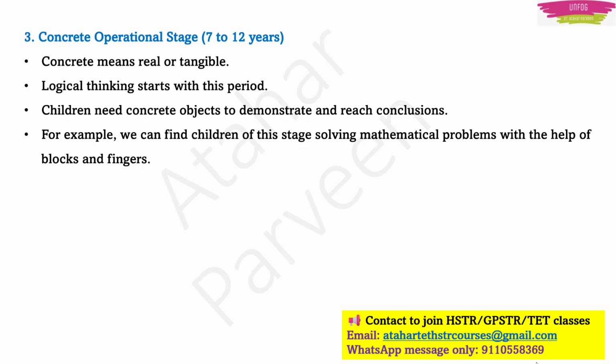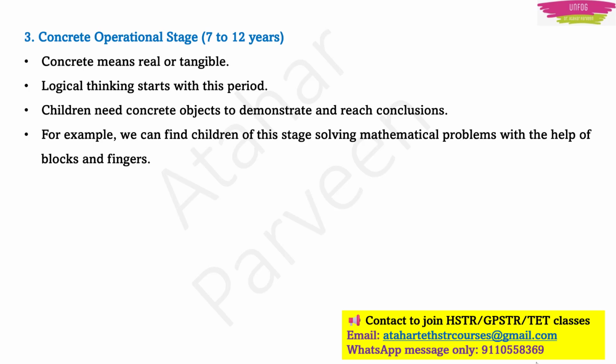Then comes the concrete operational stage, the proper operational stage where the child is able to think logically. The age of children during this stage is 7 to 12 years. Concrete means real or tangible, right?